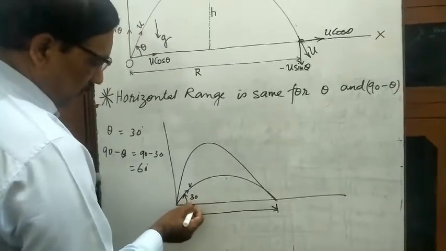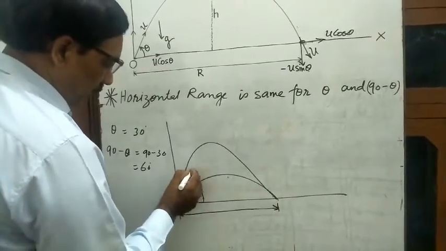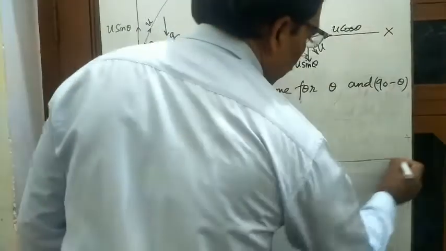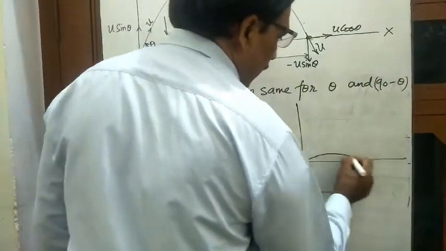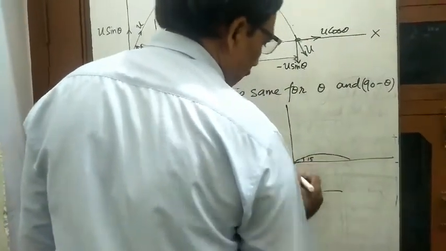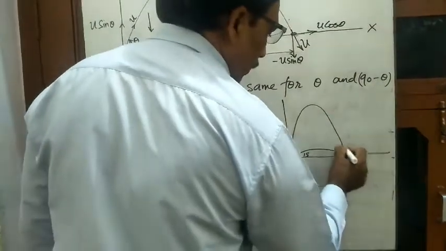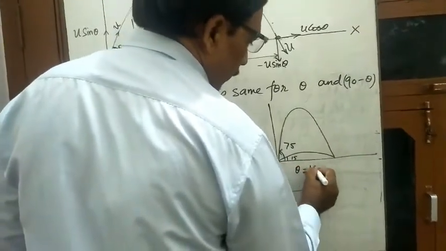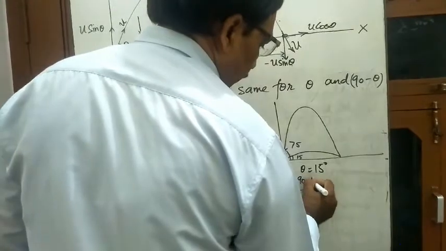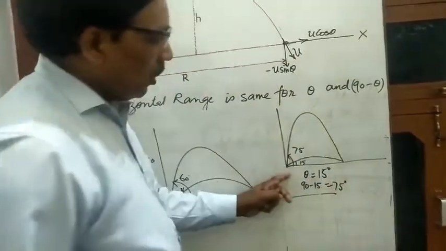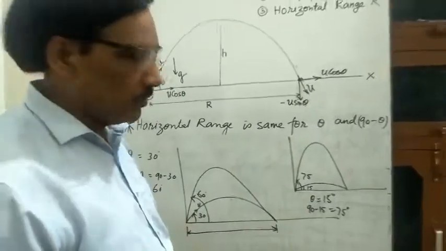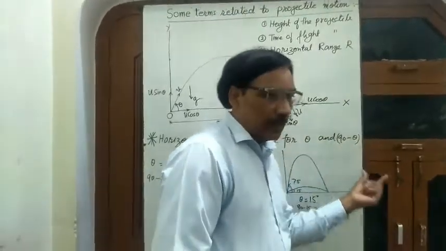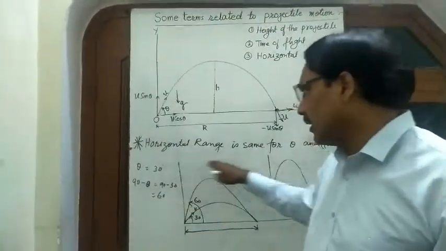This is thrown at an angle of how much? This angle is 60 degrees. The horizontal range is the same for both angles. If you throw a stone at 15 degrees, it will come here. And if you throw at 75 degrees, it will come to the same point. So theta is equal to 15 degrees, and 90 minus 15 is equal to 75 degrees. So the horizontal distance will be the same for complementary angles. If you throw the stone at theta or 90 minus theta, it will cover the same horizontal distance.